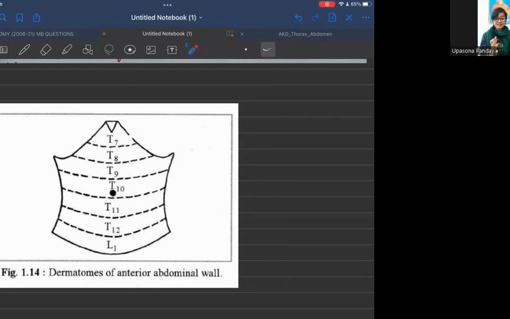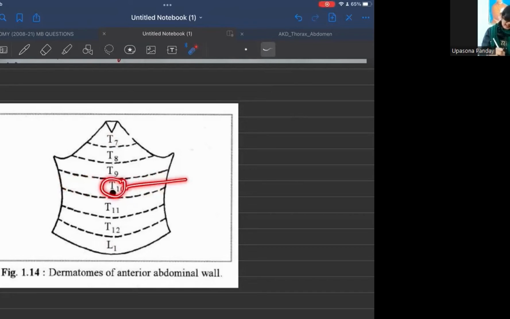Suppose this region is supplied by T8, so it will be mainly supplied by T8, though it will also have contribution from T7 and T9. So this anterior abdominal wall is supplied by nerve roots from T7 to L1, and this is our umbilicus. The region around the umbilicus is supplied by the T10 spinal nerve.